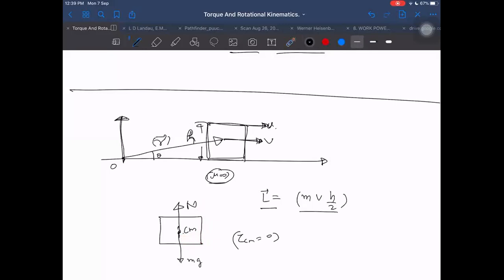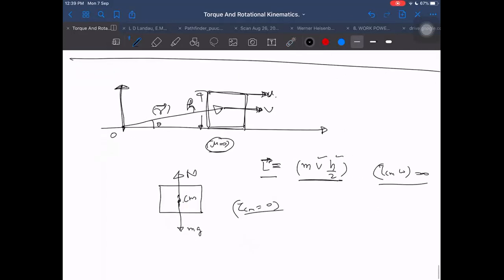It will just keep on moving like that, passing exactly on top of the center only. So this is the angular momentum here, and it does not change. Don't think that if R is changing, then angular momentum will change. We have to think about velocity V and perpendicular distance. If these are not changing, what about ICM into omega? ICM into omega is 0 here, because it is just translating, with no angular rotation, no rotation involved.